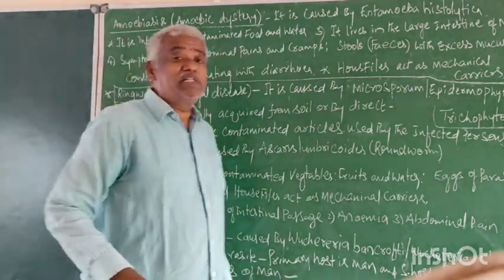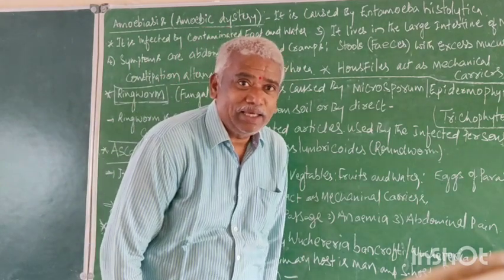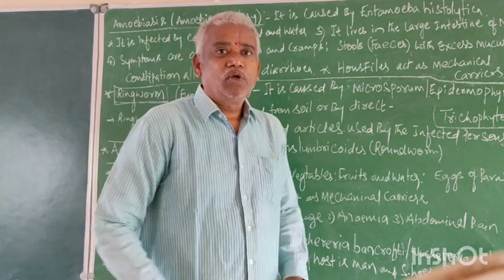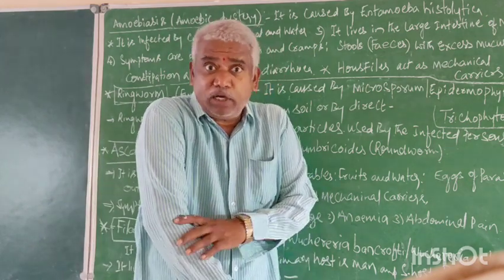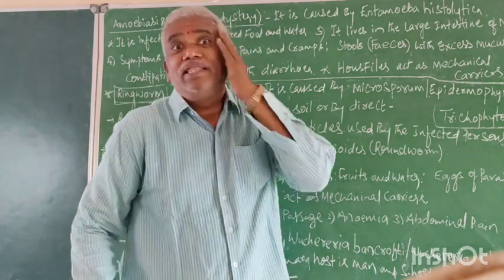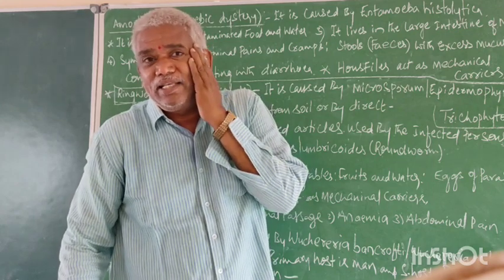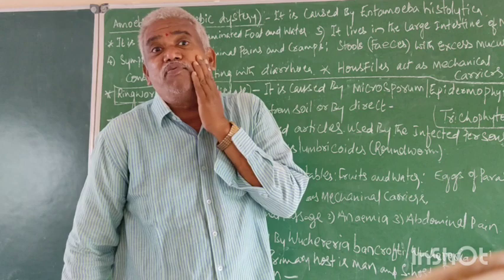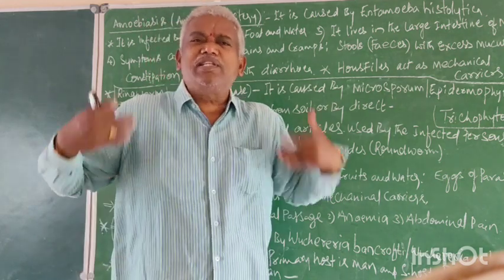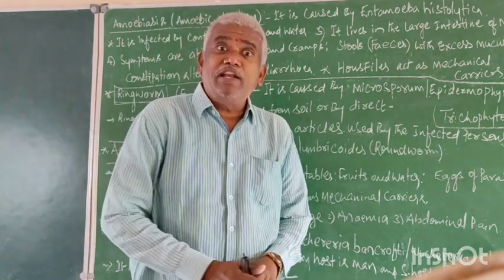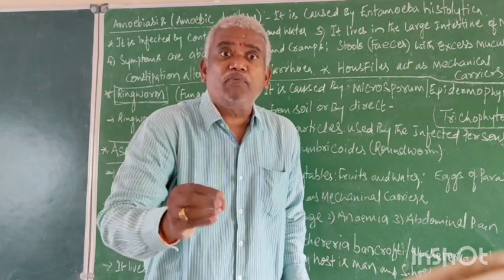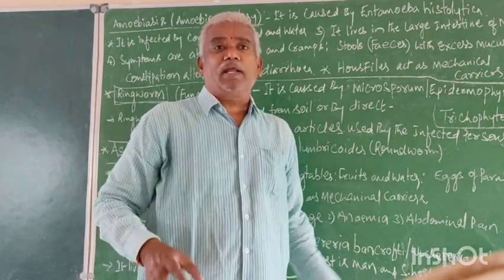But the lymph vessels present in the legs are the most favorable place for Wuchereria.